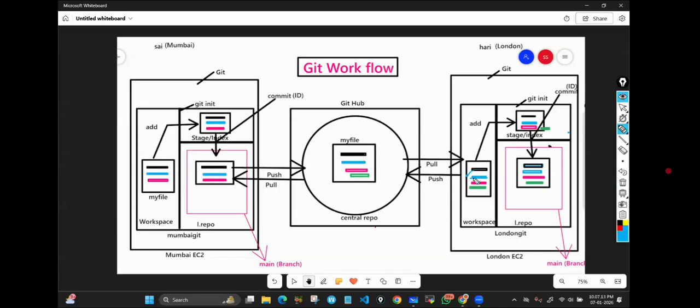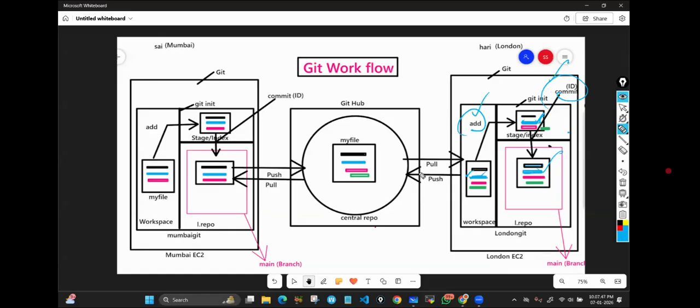He writes from morning till night, spending a lot of time. Then after finishing his work, he will add. Then that blue color data will go and sit here. Only the data, whatever he has added, that copy of the data. Then he will commit. That blue color code will go and sit here, because the black color code is already there in all 3 stages. Only the extra code that he has written will go.